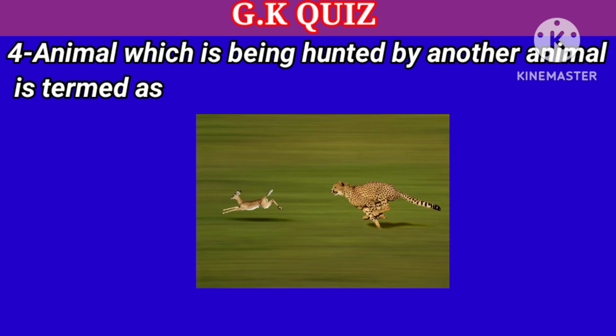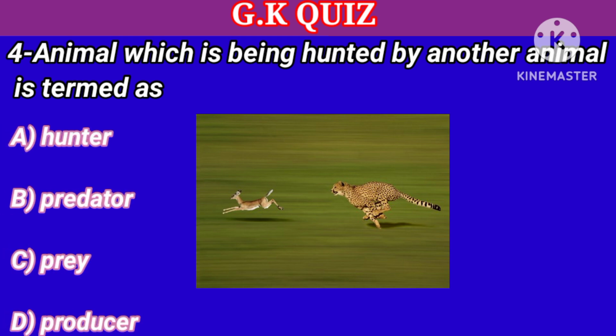Question number 4. An animal which is being hunted by another animal is termed as. Your options: A. Hunter, B. Predator, C. Prey, D. Producer. Right answer is prey.